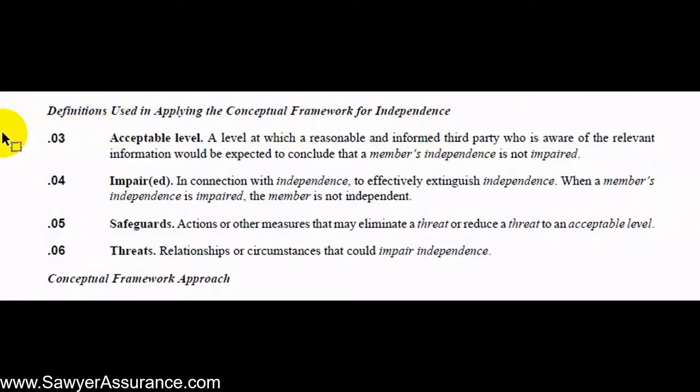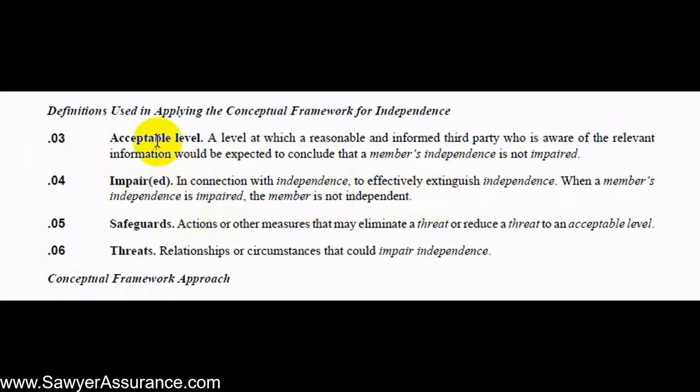But in using that framework, there's several terms that we need to understand. First, an acceptable level of independence would mean that a reasonable and informed third party who's aware of what's going on would be expected to conclude that the independence is not impaired. So this is not only an independence of fact, but an independence of appearance. So would someone else looking in maybe come to the conclusion that independence is impaired? So what does impaired mean? It means, in connection with independence, being impaired would effectively extinguish the independence. So when the member's independence is impaired, the member's not independent.